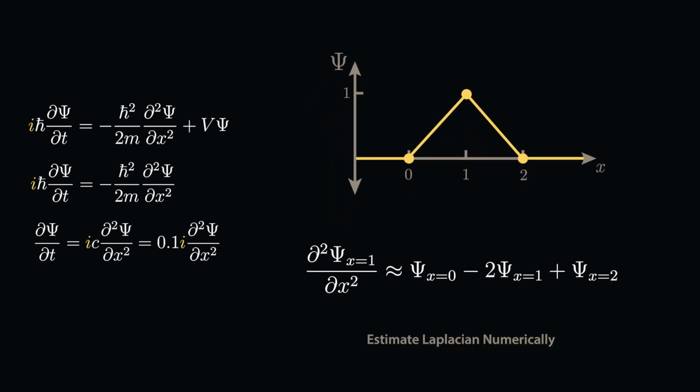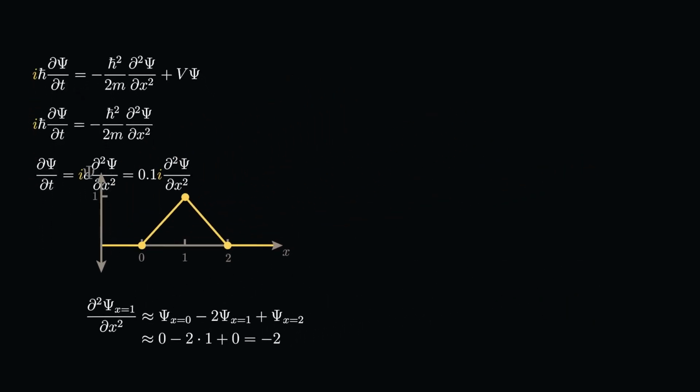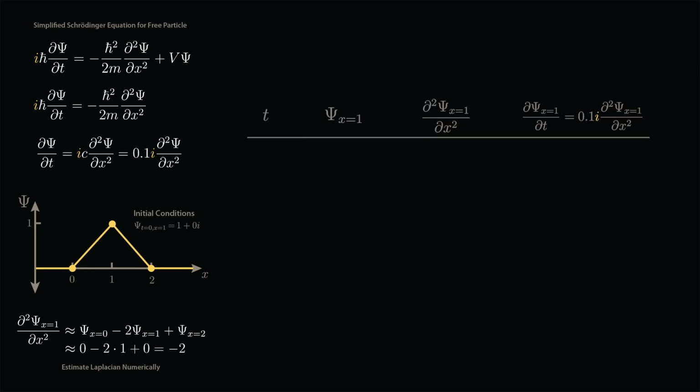We can estimate the second spatial derivative at our central location numerically by adding together the adjacent wave function values and subtracting 2 times the wave function at our central location. So 0 minus 2 plus 0 equals minus 2. We can keep track of each part of Schrödinger's equation over time using a table.